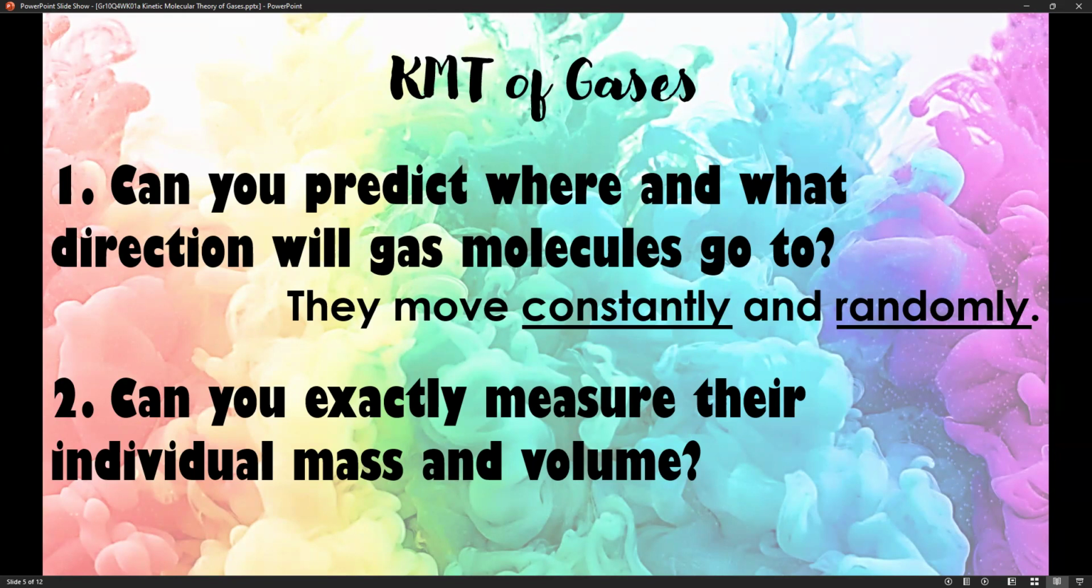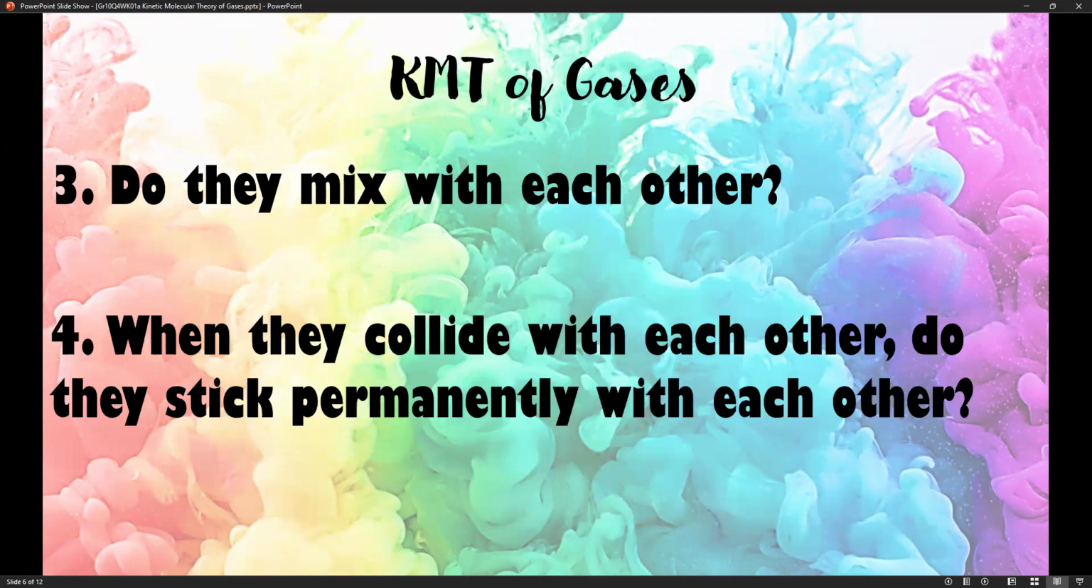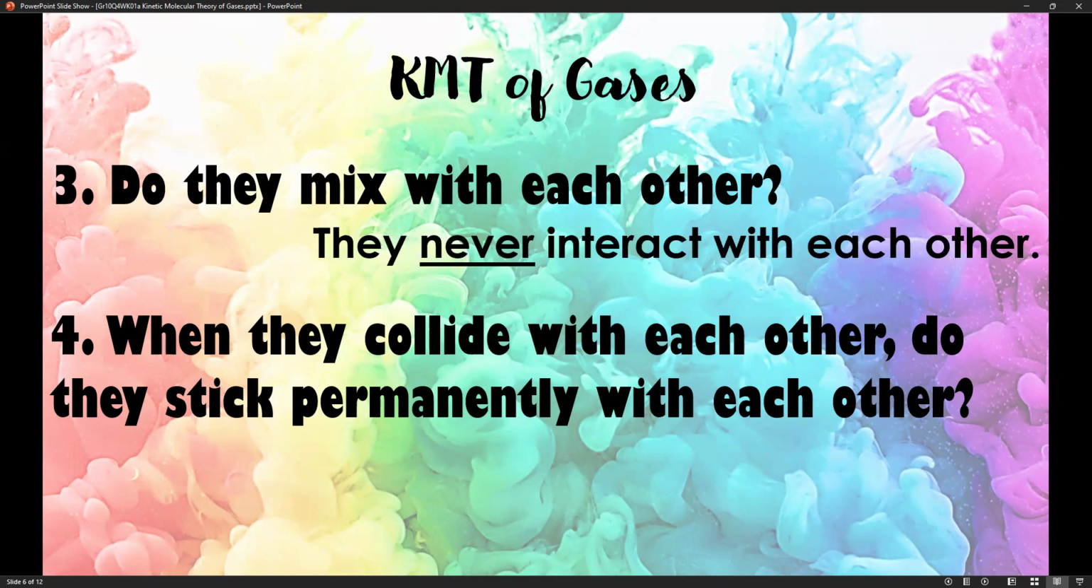Number 2, can you exactly measure their individual mass and volume? Obviously, we can, but that is practically impossible realistically. So that's why the second postulate is they have negligible mass and volume. Now, number 3, do they mix with each other? So no, because they never interact with each other. You will find out the answer, specifically in number 4, as to why.